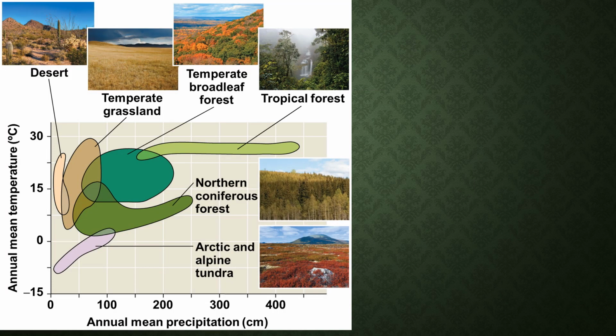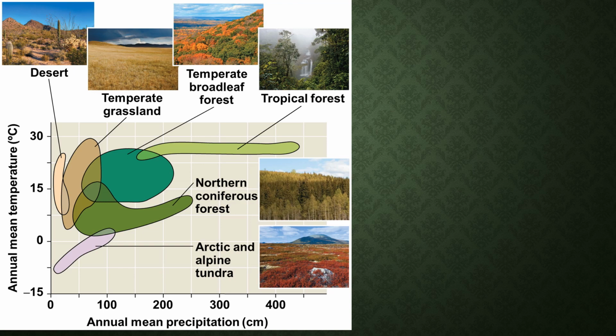Here is a graph that helps us understand this a little bit better on a graphing scale. The annual mean of precipitation helps us understand it against the annual mean of temperature. So temperature compared to precipitation is going to help us determine some of the types of these environments, such as a desert, temperate grasslands, broadleaf forest, northern coniferous forest, and Arctic plains, the tundra.